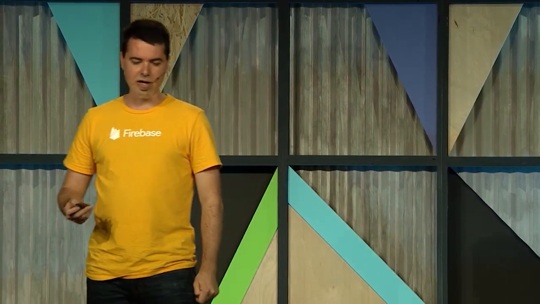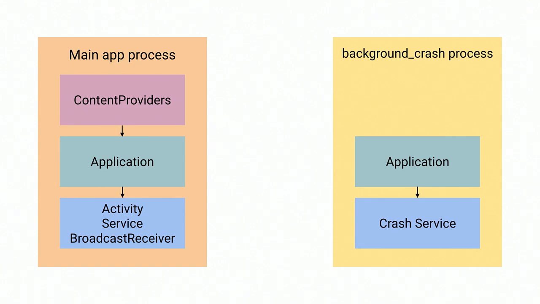Now, there's a little problem with this scheme. So let's look at what the problem is. I don't know if you can see it right away. We didn't see it until late in the development cycle, and I'll say a little bit more about that. But here's the situation we have. We have a main app process, and it goes through its content provider, its application, and its invoked components. Now, we have this background process that's handling the crash. It goes through its application init, and the crash service gets invoked.